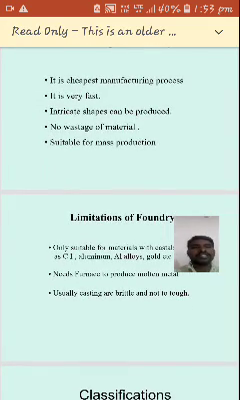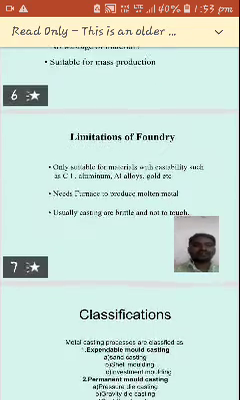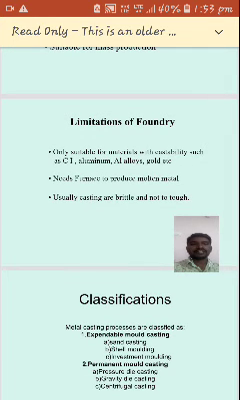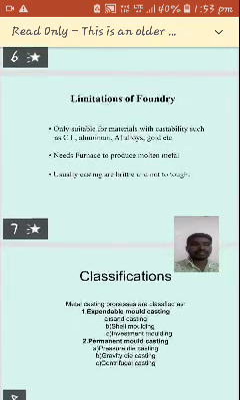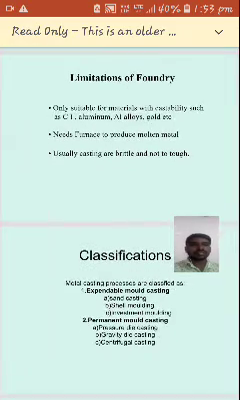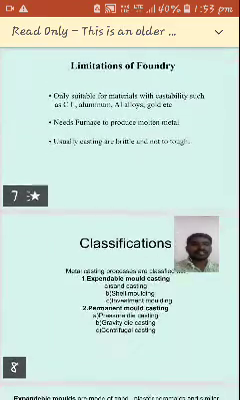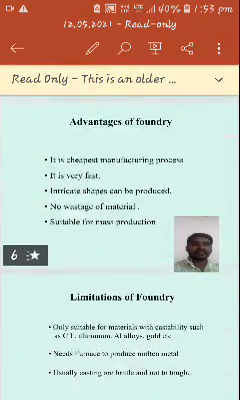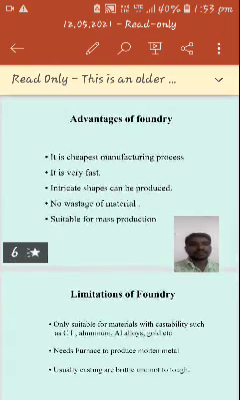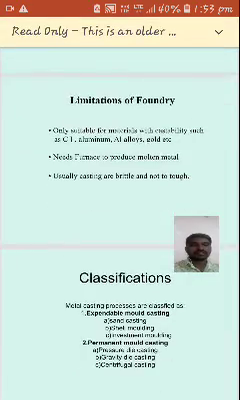Here the limitations are there. See, what are the limitations? Only suitable for material with castability, such as cast iron, aluminium alloys and gold. It needs a furnace to produce the molten metal. Usually castings are brittle or not too tough. These are a few limitations. One more advantage is also there: we are able to manufacture from 1 gram to 100 tons.